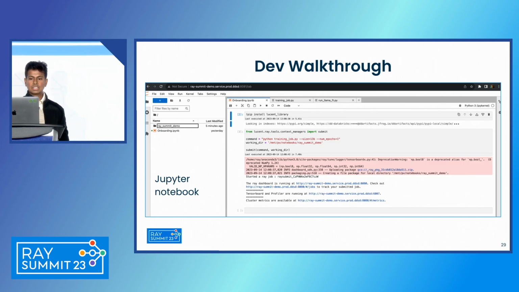So we have this Lucent library that tries to abstract away a lot of boilerplate Ray code for them. So just by running the submit command, they would have kickstarted a Ray job. And in response, they get certain URLs, like where is the job running, what are the metrics, and the TensorBoard and PyTorch profiler pages as well.